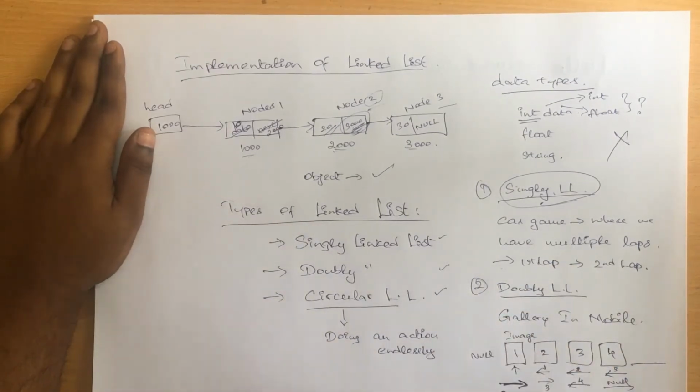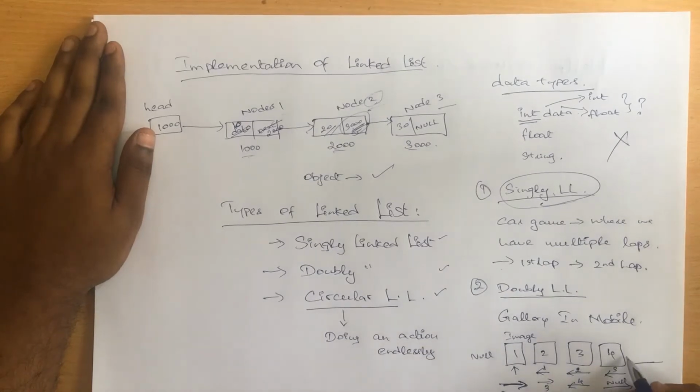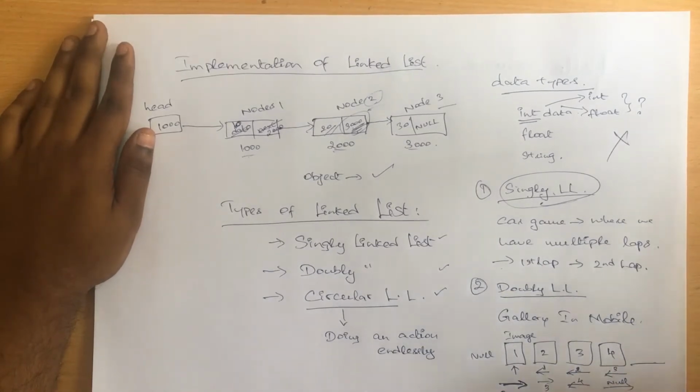So after the end of a particular file, again it starts from the beginning of the file and it is repeating one more time as a loop. So this particular process is called as a circular linked list, or this can also be considered as a real-time example for a circular linked list. Now let us assume the same image itself. So from the fourth image, I told you we cannot traverse to the next image, right?